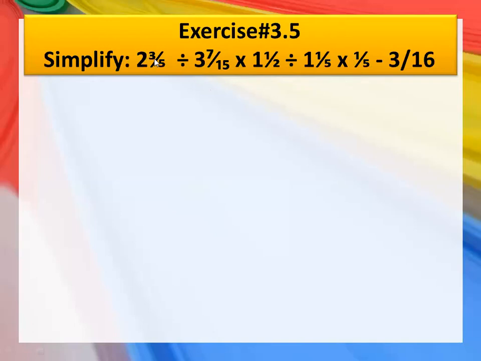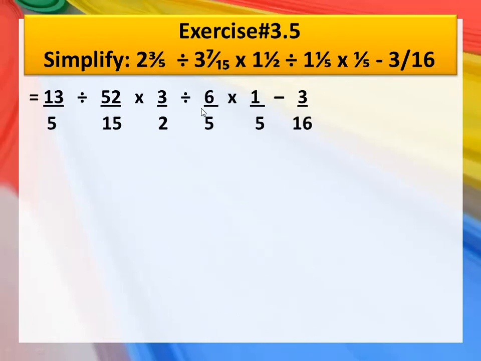In the first step, you will convert the mixed fractions into improper fractions, just like this. 5 multiplied by 2 is 10, 10 plus 3 will become 13 upon 5. Sign of division. Then 15 multiplied by 3 is 45, 45 plus 7 is 52 upon 15. Then multiply, then 2 into 1 is 2 plus 1, 3 upon 2, divided by 5 into 1 is 5 plus 1, 6 upon 5, multiplied by 1 upon 5 minus 3 upon 16. So these are the improper fractions of all of them.